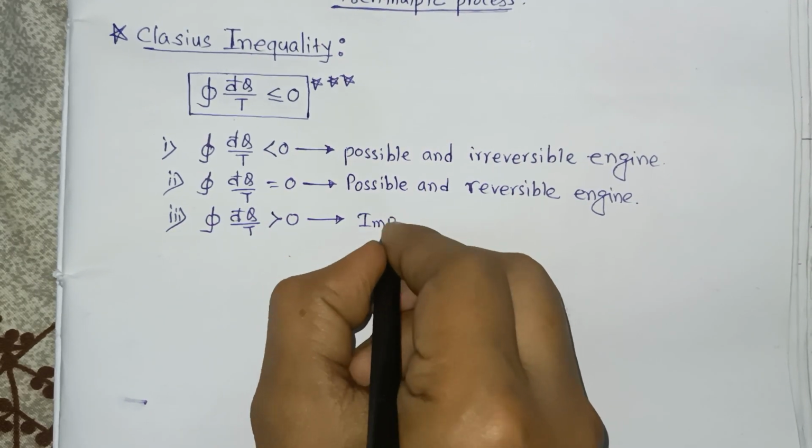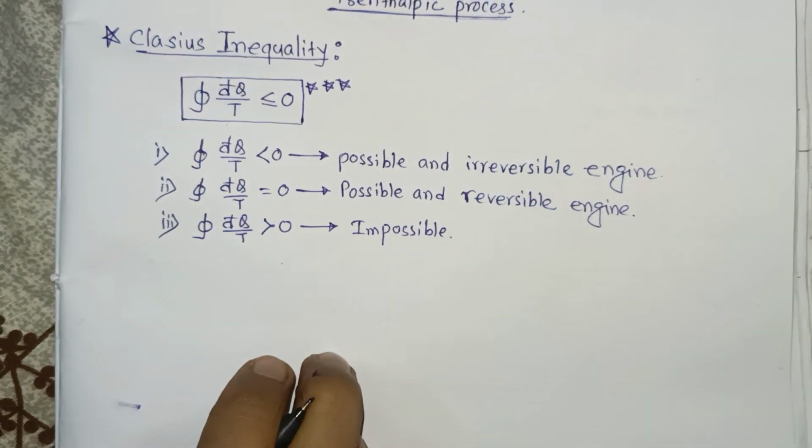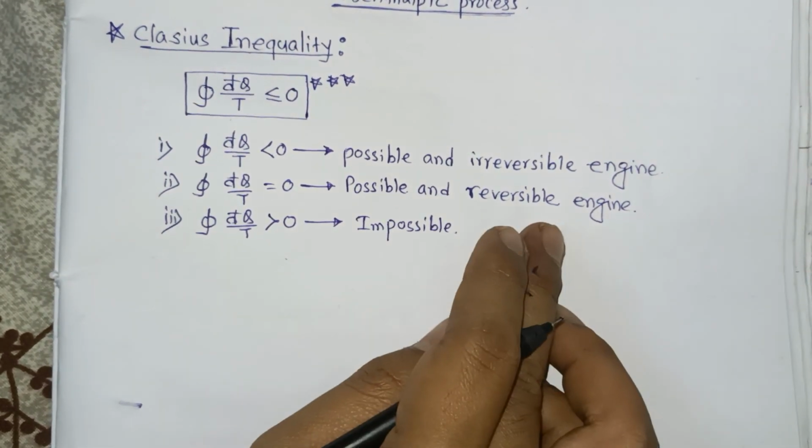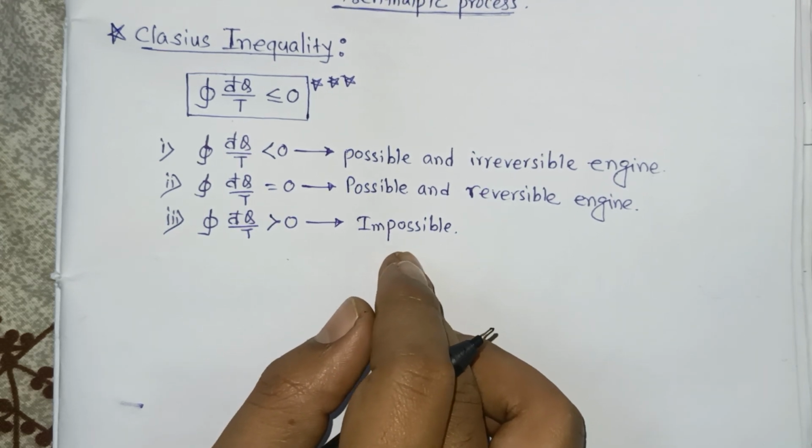impossible. So in that way you can find out whether the engine is possible or impossible, whether the cycle is possible or impossible. In this way you can find out.